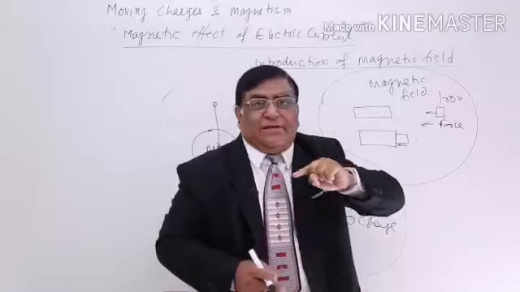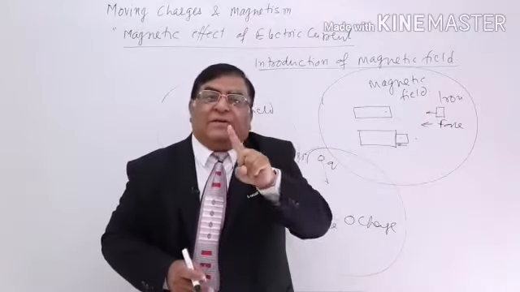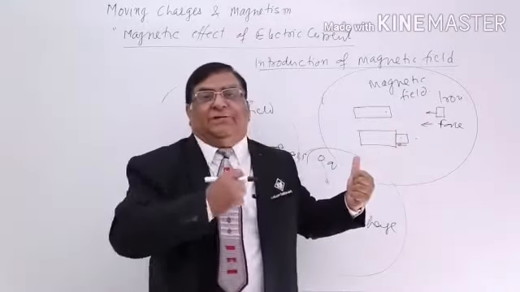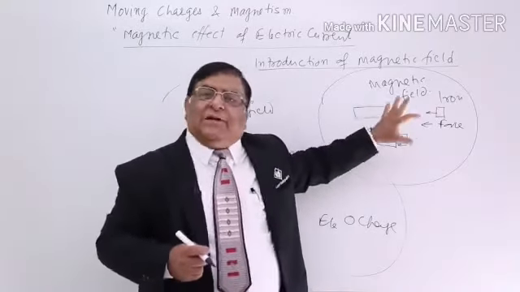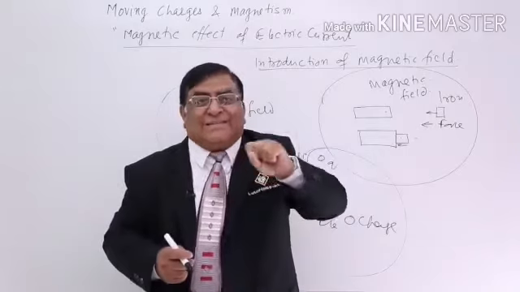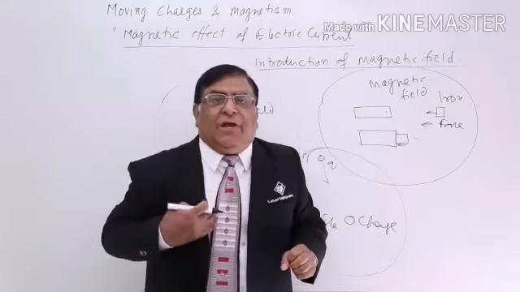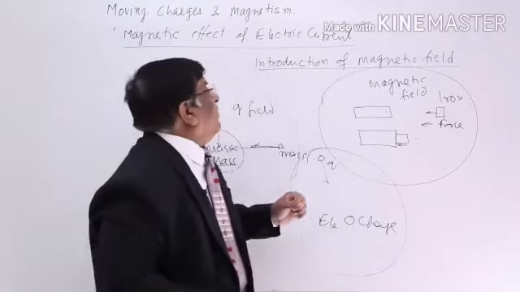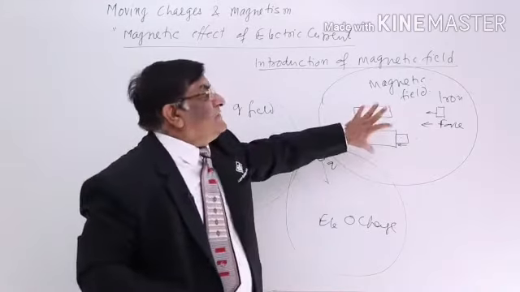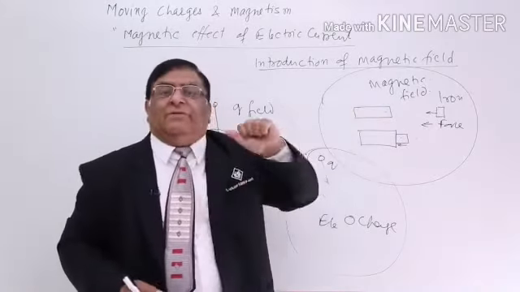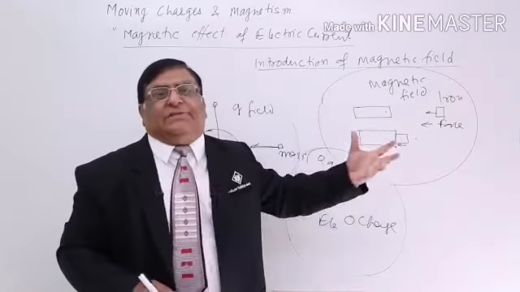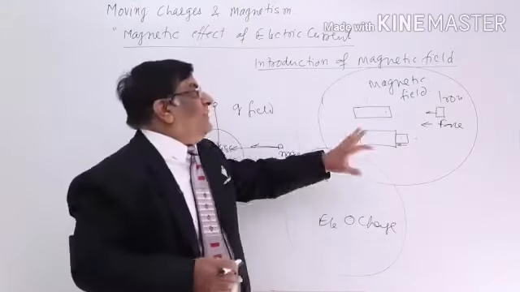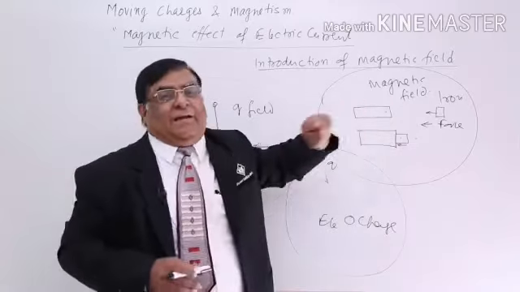So we say now in nature we come to know about another field. And what is that field? Because that is due to a magnet, we will call it magnetic field. So this is magnetic field. Now we have to study what is the source of this magnetic field, what are the properties of this magnetic field, how it acts, how much force it creates, and all other properties related to the magnetic field.